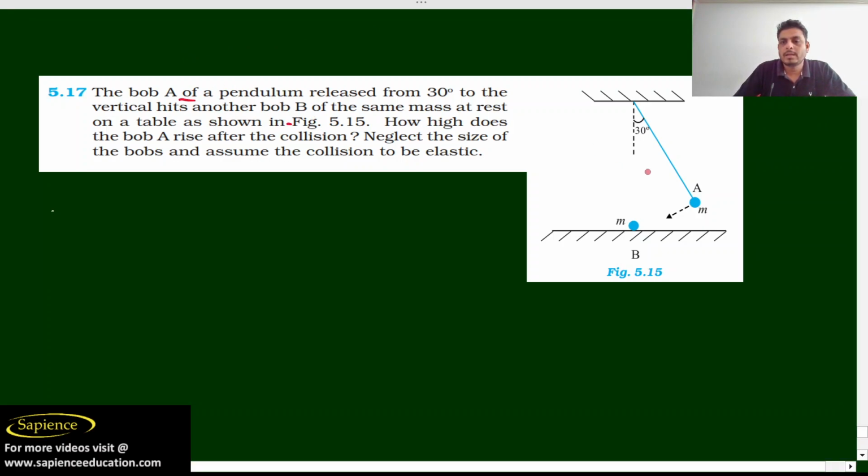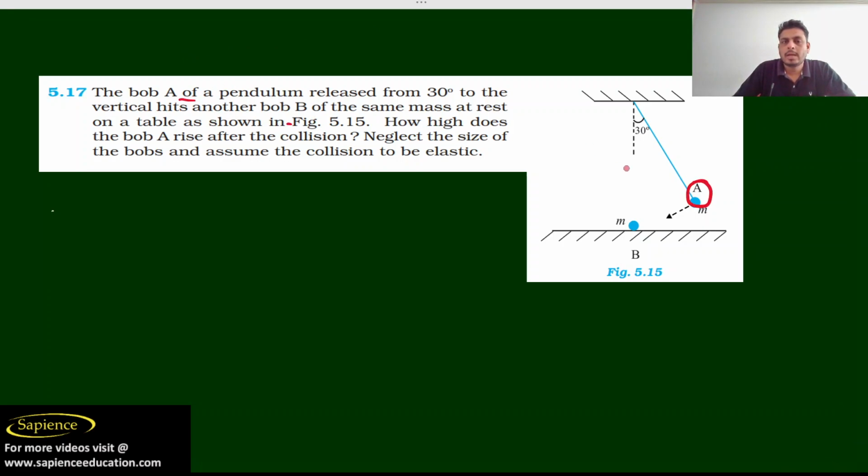This is bob A, of a pendulum released from 30° to the vertical. It is released from here, and another bob of the same mass. Let us consider the mass of bob A is m, so the mass of bob B will be the same, at rest on the table as shown in the figure. How high does bob A rise after the collision?